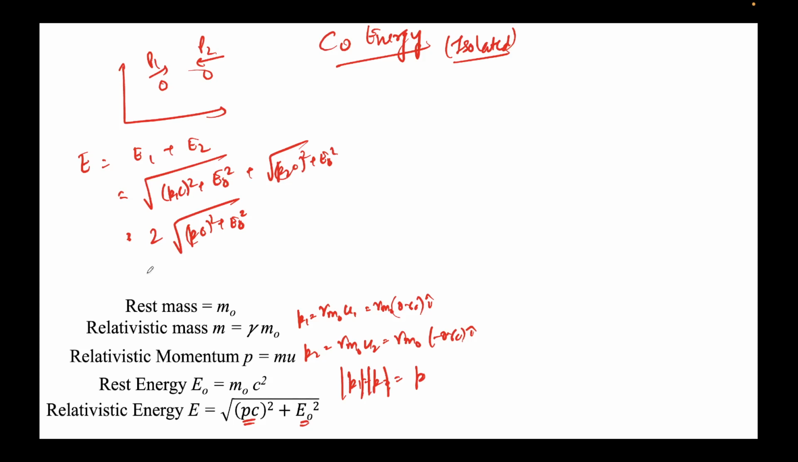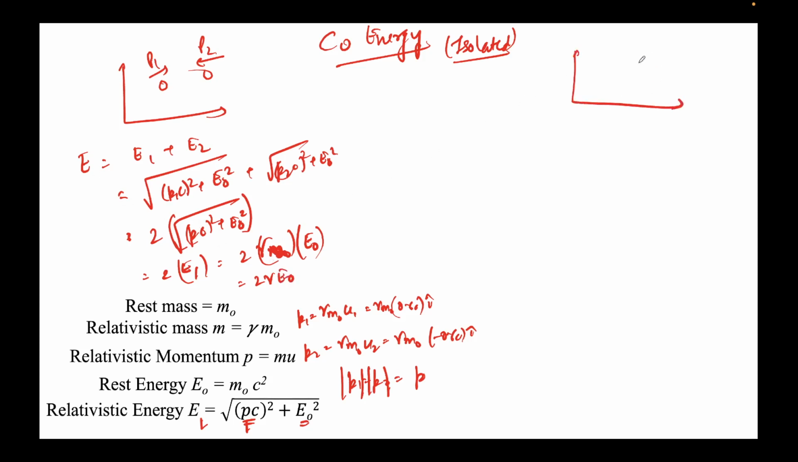So this is (PC) square plus E naught square. Now note that this term is nothing but E1, the total energy E1. Look at this formula. If I put it like this, you can see that this is 2 times E1, right? This means 2 times gamma times E naught. So it will be 2 gamma E naught. This is the initial energy.